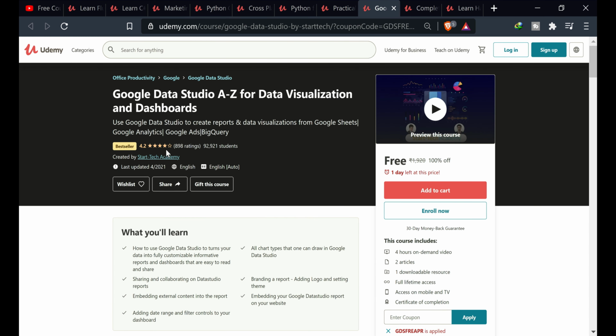The next one is Google Data Studio A to Z for data visualization and dashboards. In this course, you will learn how to use Google Data Studio to turn your data into fully customizable, informative reports, all the chart types that one can draw in Google Data Studio, sharing and collaborating on Data Studio reports, branding a report, adding a logo and settings, embedding external content into your report, embedding your Google Data Studio report on your website, and adding date range and filter controls to your dashboard. This course includes 4 hours of video, 2 articles, 1 downloadable resource, full lifetime access, Udemy warranty, and certificate of completion.